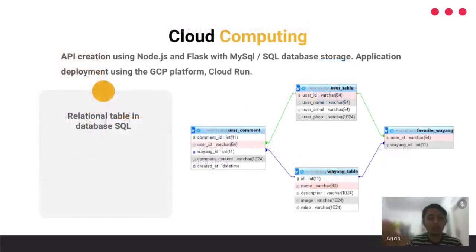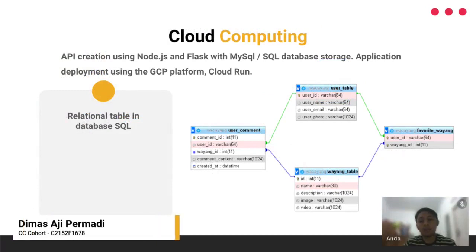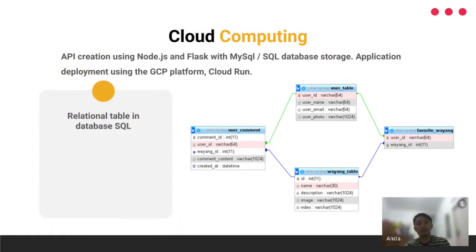For cloud computing, the API is created using Node.js and Flask, and the database is MySQL or SQL. For deployment of the application, we use the GCP platform with Cloud Run.